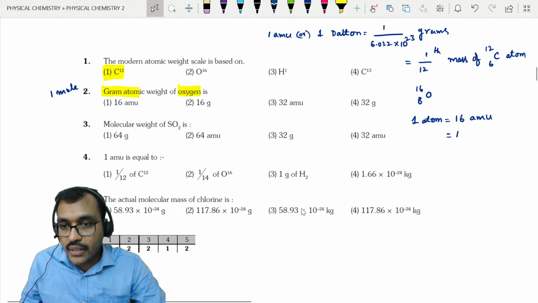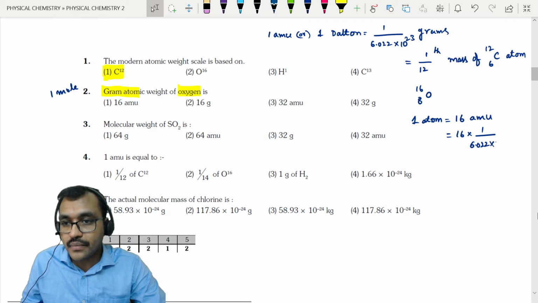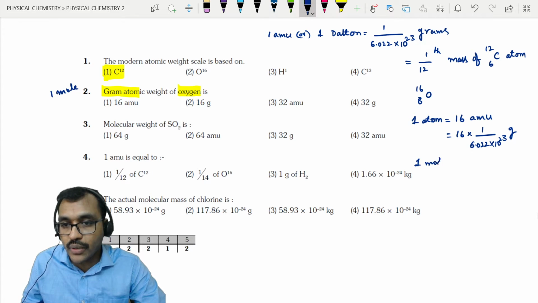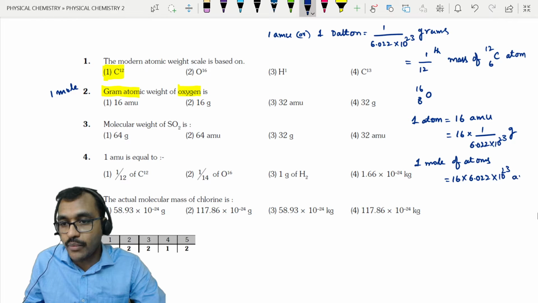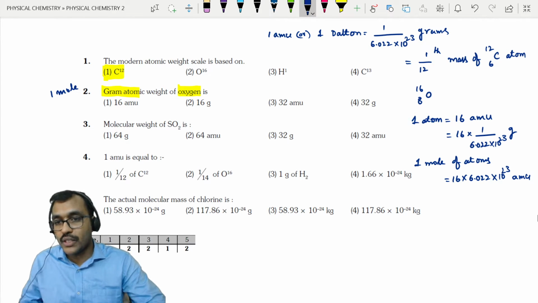Instead of 1 AMU, I can write 1 upon Avogadro number of grams. Now if you take 1 mole of atoms, it is equal to 16 into 6.022 into 10 power 23 AMU. Instead of AMU we can substitute this term.